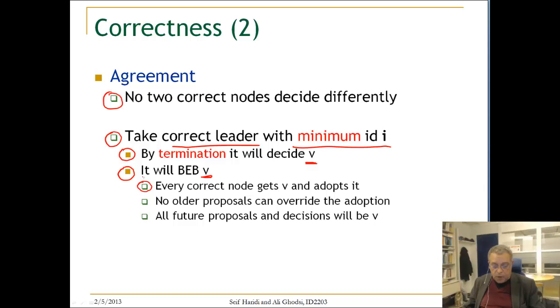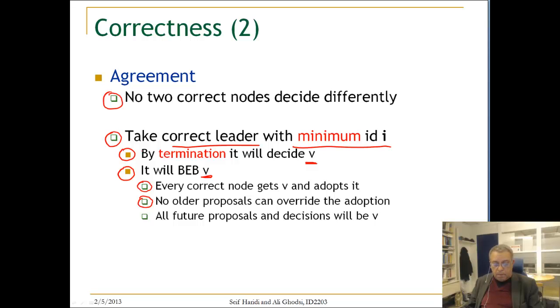Okay, so because this was the first correct leader, because it has the minimum ID, every correct node will get V and adopts this value. And we know that all the nodes with an ID lower than this one are nodes that have failed.